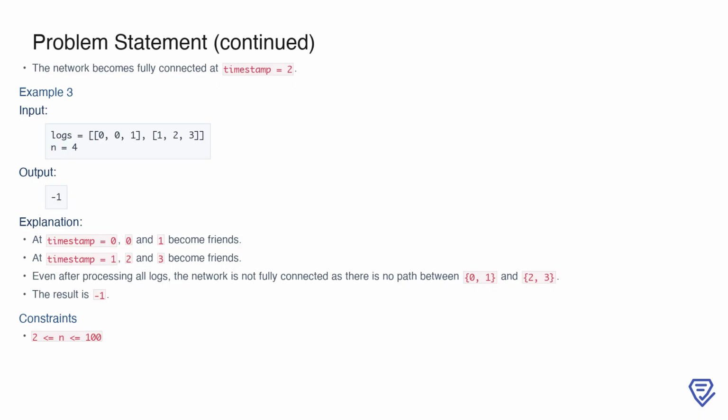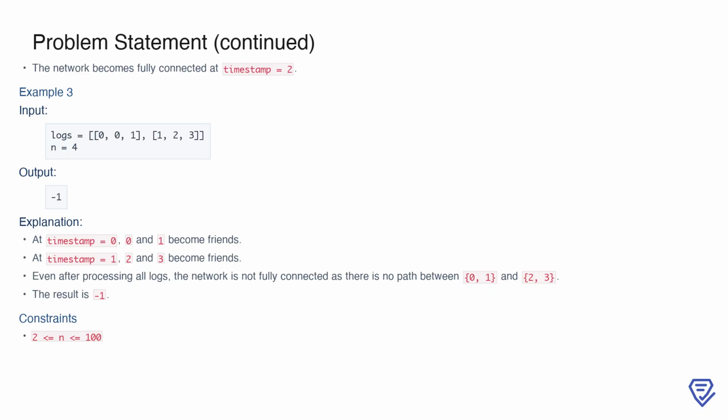Now, consider a simpler example where n equals 4 and the logs indicate connections at timestamps 0, 1, and 2. At timestamp 0, 0 and 1 become friends, forming a small group. At timestamp 1, 1 and 2 become friends, expanding the group to 0, 1, 2. Finally, at timestamp 2, 2 and 3 become friends, which connects all individuals into one group. This means the earliest timestamp when the network becomes fully connected is 2.